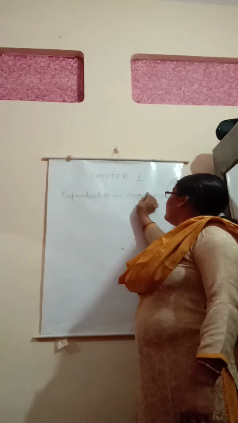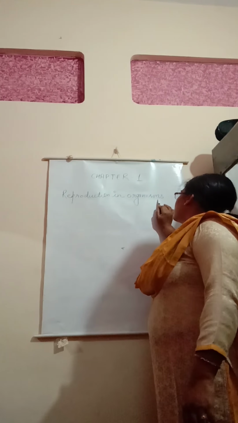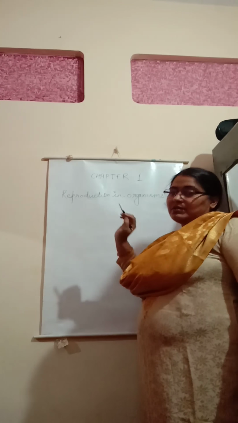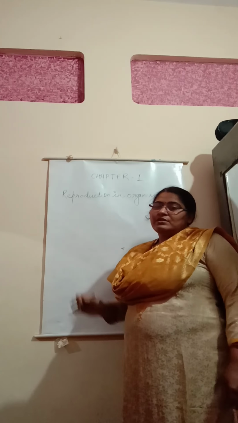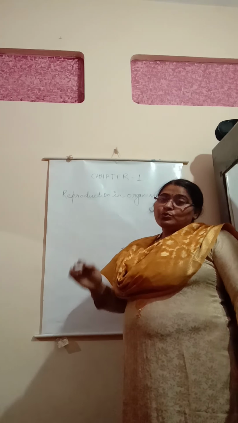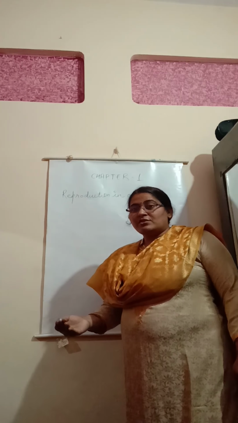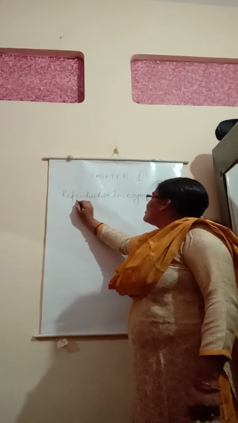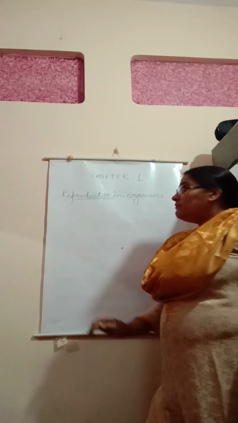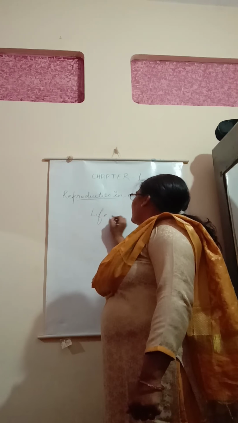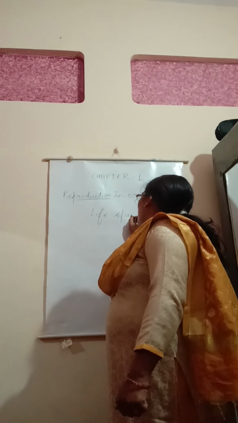If you talk about reproduction in the organism, just now I have told you that it is a phenomenon or process in which the organism has the ability to give offspring of their own kind. Before going through this topic, first of all we will deal with another topic known as the life span.